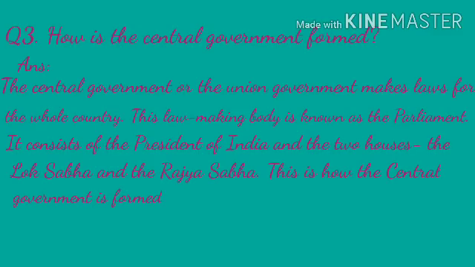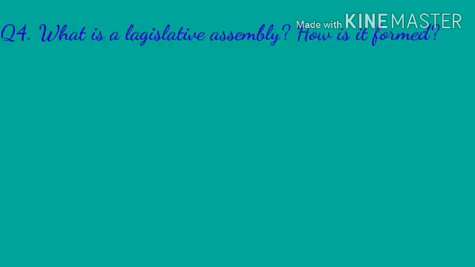Question 3. How is the central government formed? Answer. The central government or the union government makes laws for the whole country. This lawmaking body is known as the Parliament. It consists of the President of India and the two houses, the Lok Sabha and the Rajya Sabha. This is how the central government is formed.